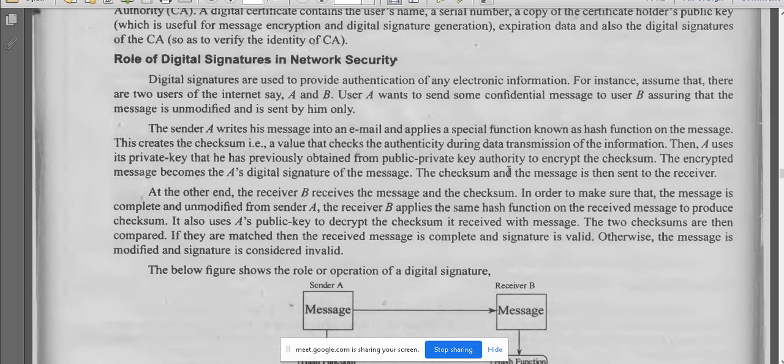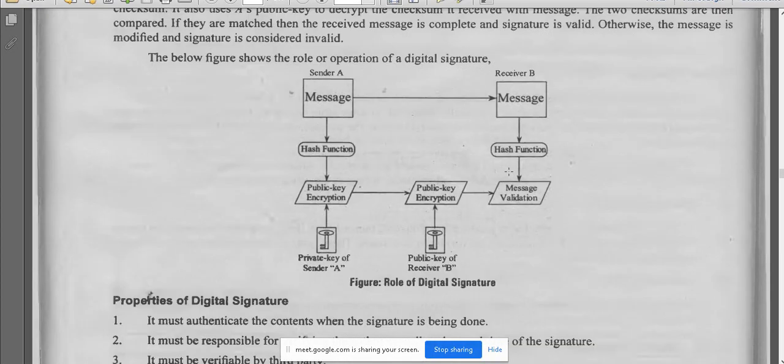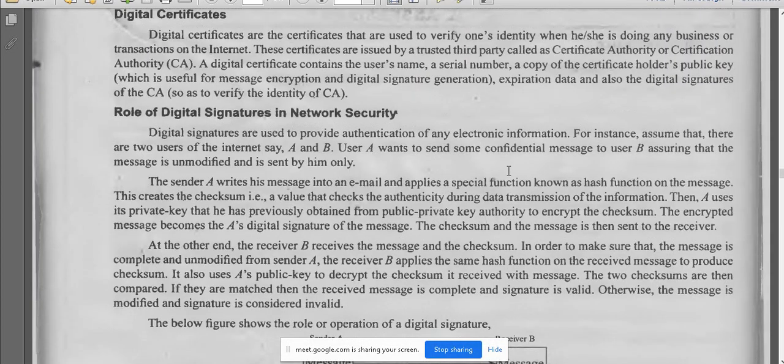So what is the role of digital signature in network security? Digital signatures are used to provide authentication of any electronic information. Whenever we are performing any online transactions, we require digital signatures to authenticate a person.